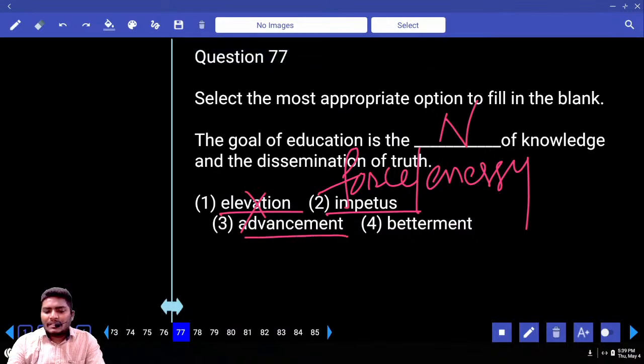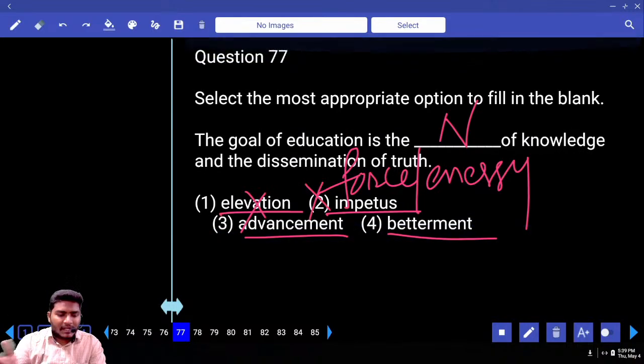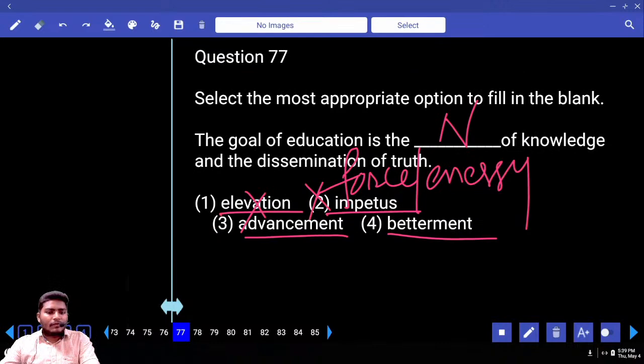Another one is advancement. Another one is betterment. Education is the force of knowledge, not sensible. Impetus is a word related to physics. Now, is it advancement of knowledge or betterment of knowledge? Tell me your answer. When do you use the word advancement? When do you use the word betterment? We are speaking about knowledge, right?